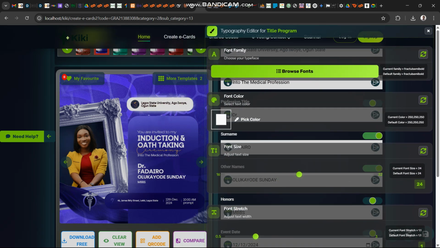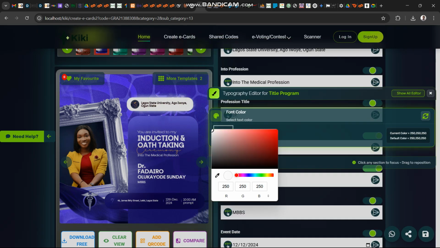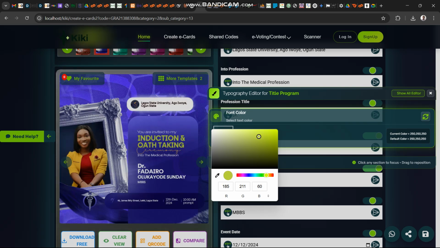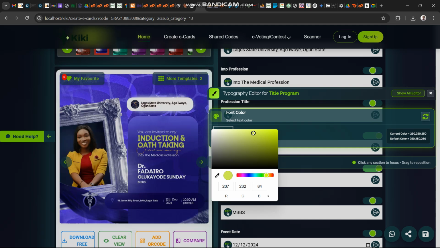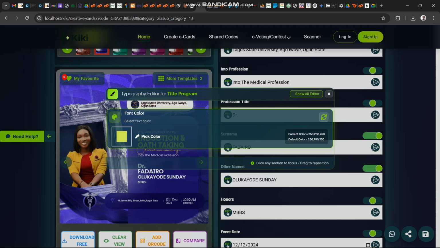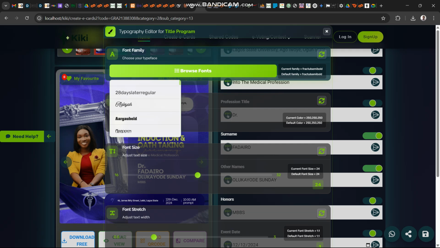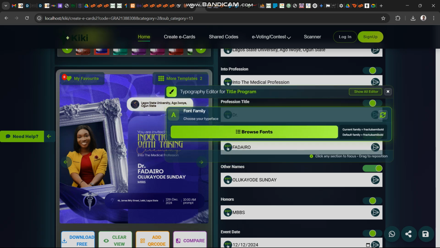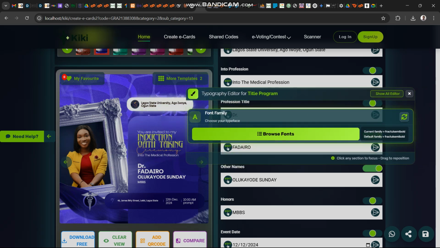I can move this here. I want to change the color. I can decide to change the color of the particular text. So let's assume I pick this. You can see the color has changed, and I can decide to change the font family too. So let's assume I'm picking this. Okay, so you can see the font family of the induction and note taking has changed.